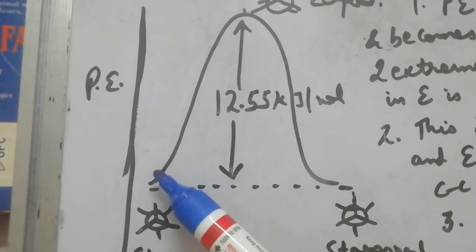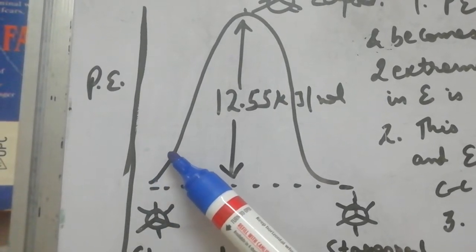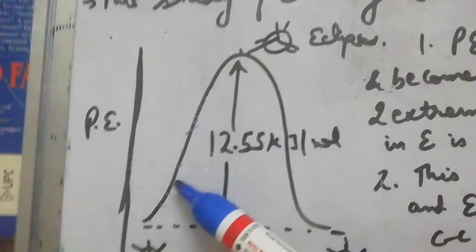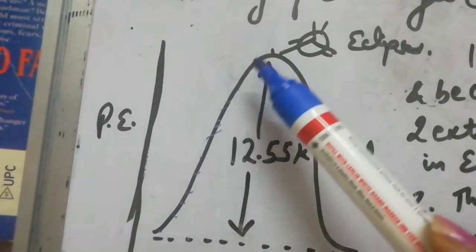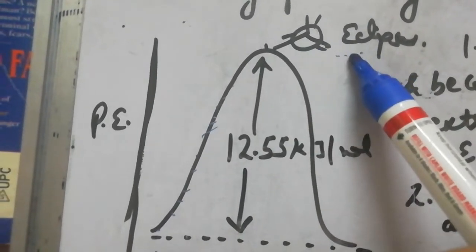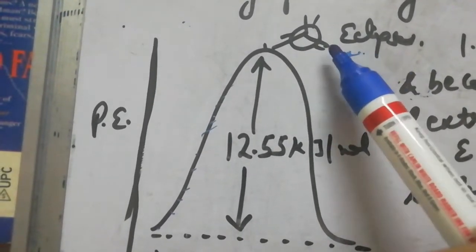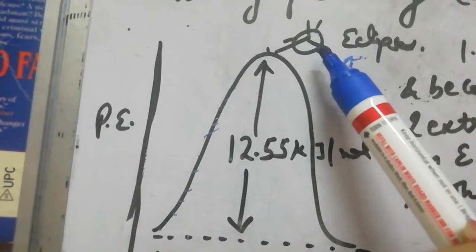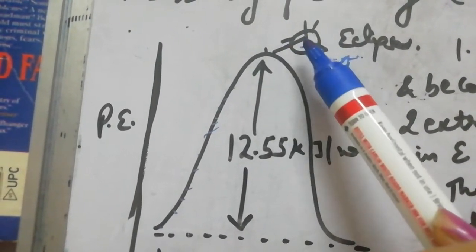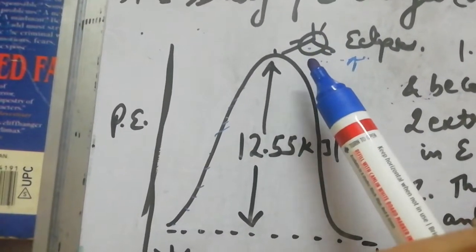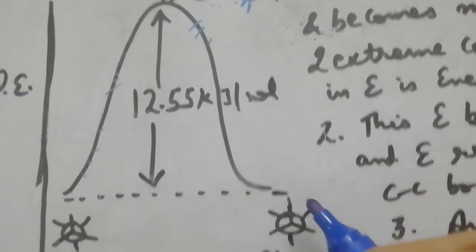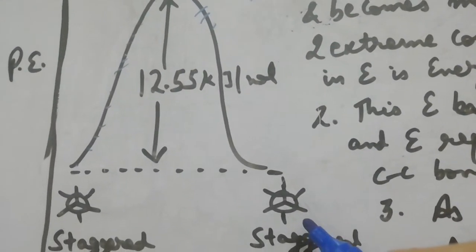Keep on rotating the other carbon while one carbon is held still. There are many conformations possible, and the energy of the conformation keeps on increasing. Finally, it reaches a point where it shows the maximum energy. That conformation is called eclipsed conformation, and in this, groups of one carbon atom will be exactly at the back of groups of the other carbon atom. Then the energy will start decreasing, and then you will reach the staggered conformation.